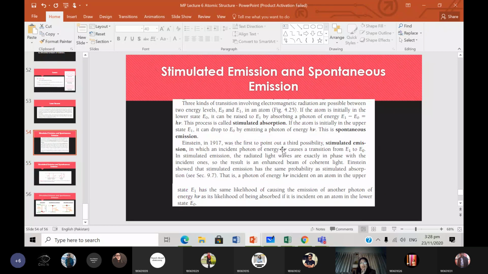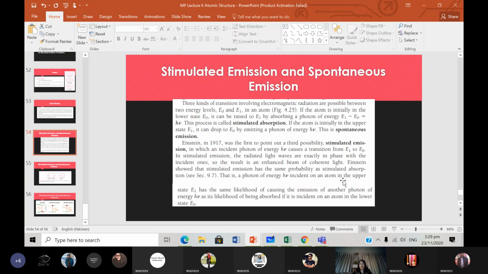Einstein in 1917 was the first to point out the third possibility, which is stimulated emission, in which an incident photon of energy hf causes a transition from E1 to E0. In this stimulated emission, the radiated light waves are exactly in phase with the incident ones. So the result is an enhanced beam of coherent light. Stimulated emission has the same probability as stimulated absorption.